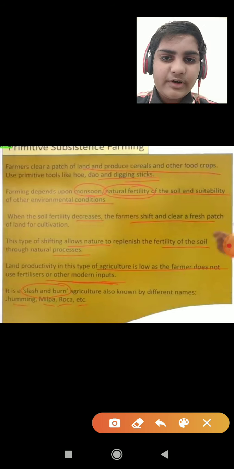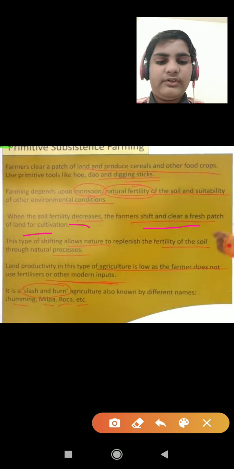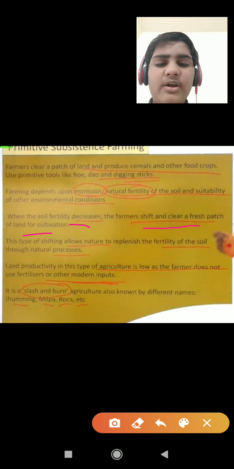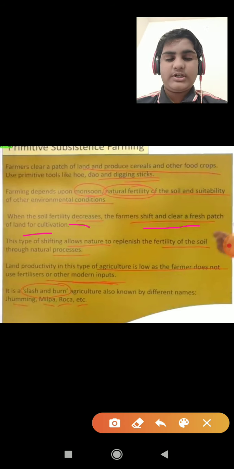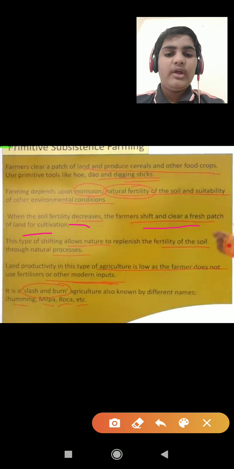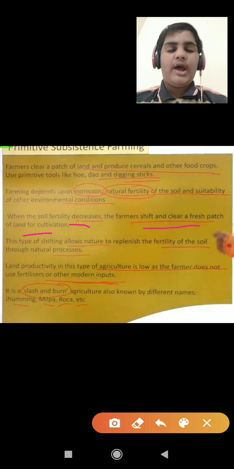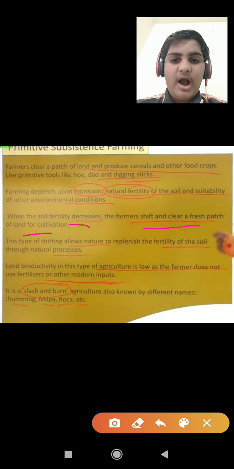When the soil fertility decreases, the farmers shift and clear a fresh patch of land for cultivation. Means when the land gets degraded, the farmers can use it only one time, then after loss of fertility, the land is burned, and due to the burning the nutrients come back and the land is fertile again.